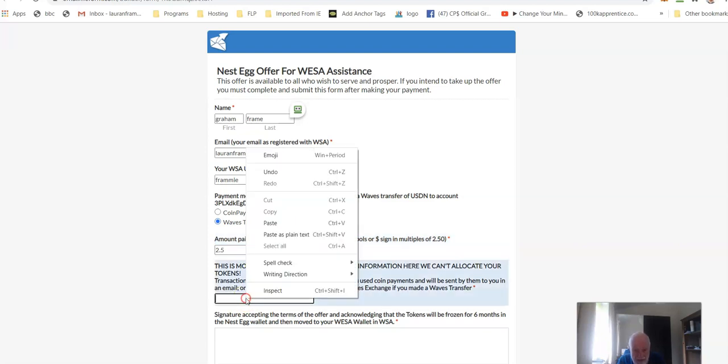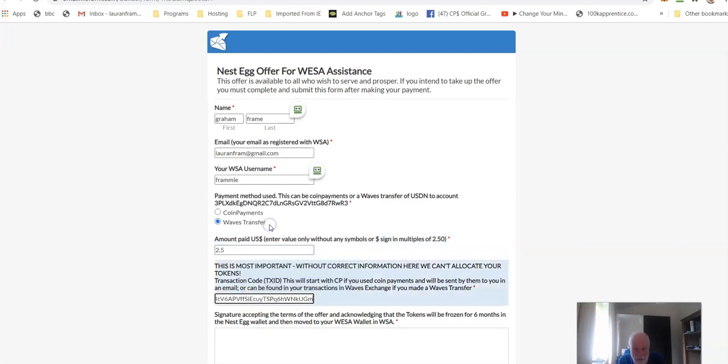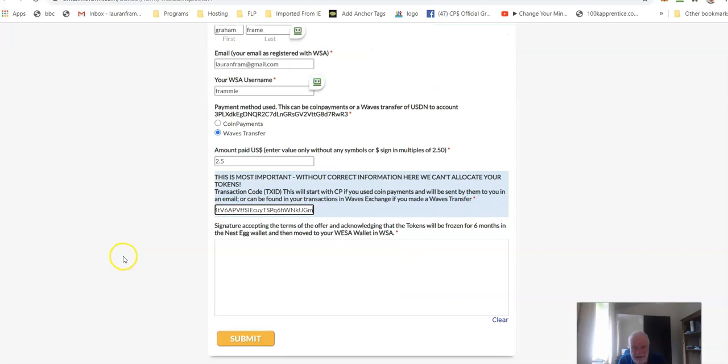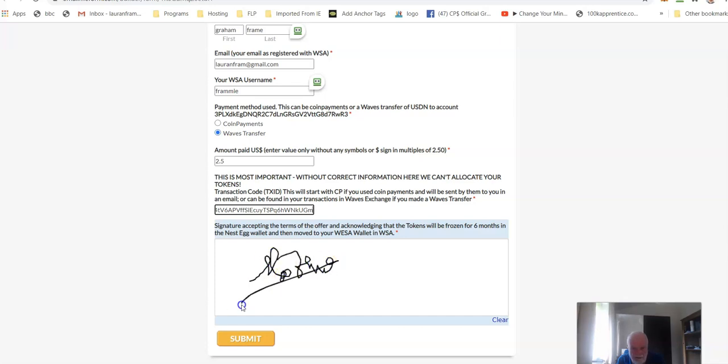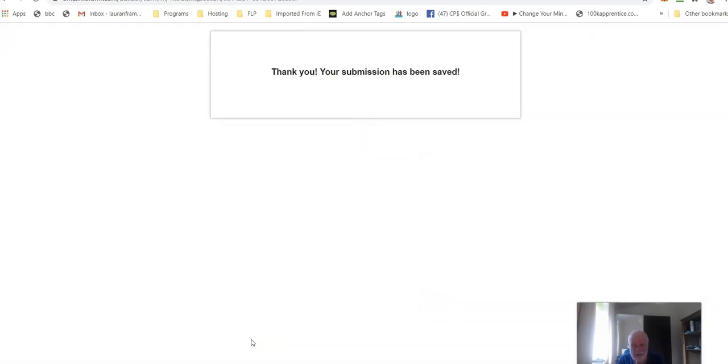And then here, very important, you paste in that TX ID. Without that TX ID, we can't verify your payment, we can't allocate your tokens to you. And then, as before, you sign here somehow. Then you click submit, and you're done.